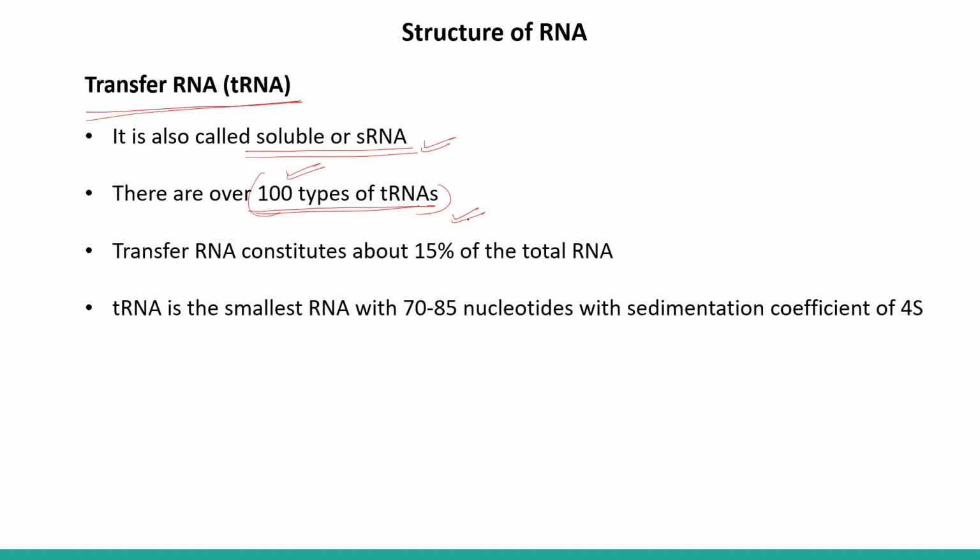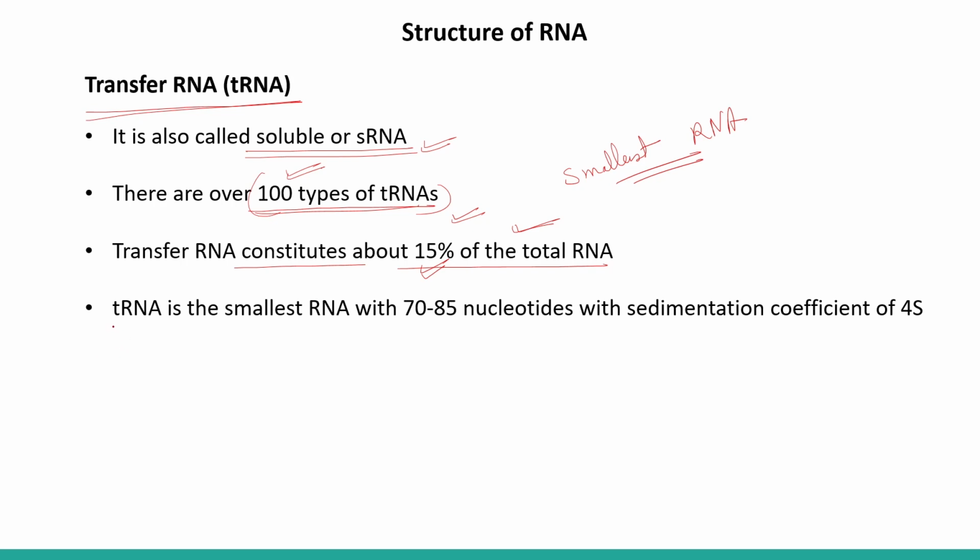Transfer RNA constitutes about 15% of the total RNA, and it is the smallest RNA. The most abundant type of RNA is ribosomal RNA, about 80% of the total RNA present in the cell, but transfer RNA constitutes just 15%, right?